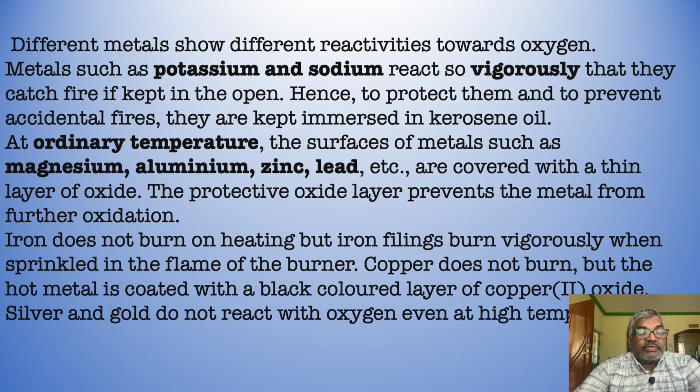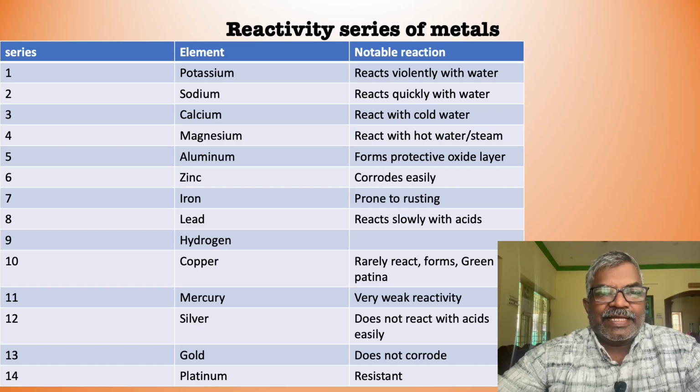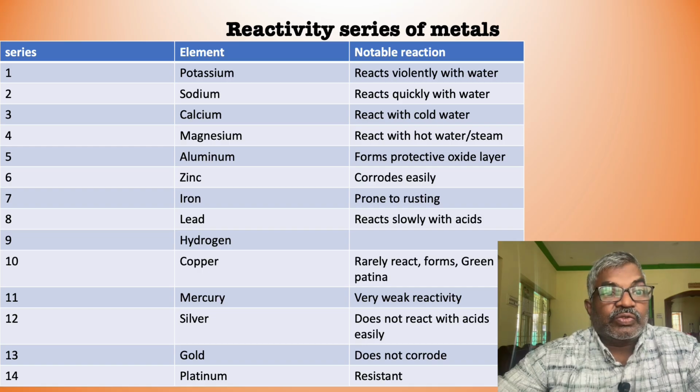Okay. So the reactivity series is an arrangement of metals on the basis of the reaction of metals with water or oxygen. Here we can see potassium at the top, then sodium.